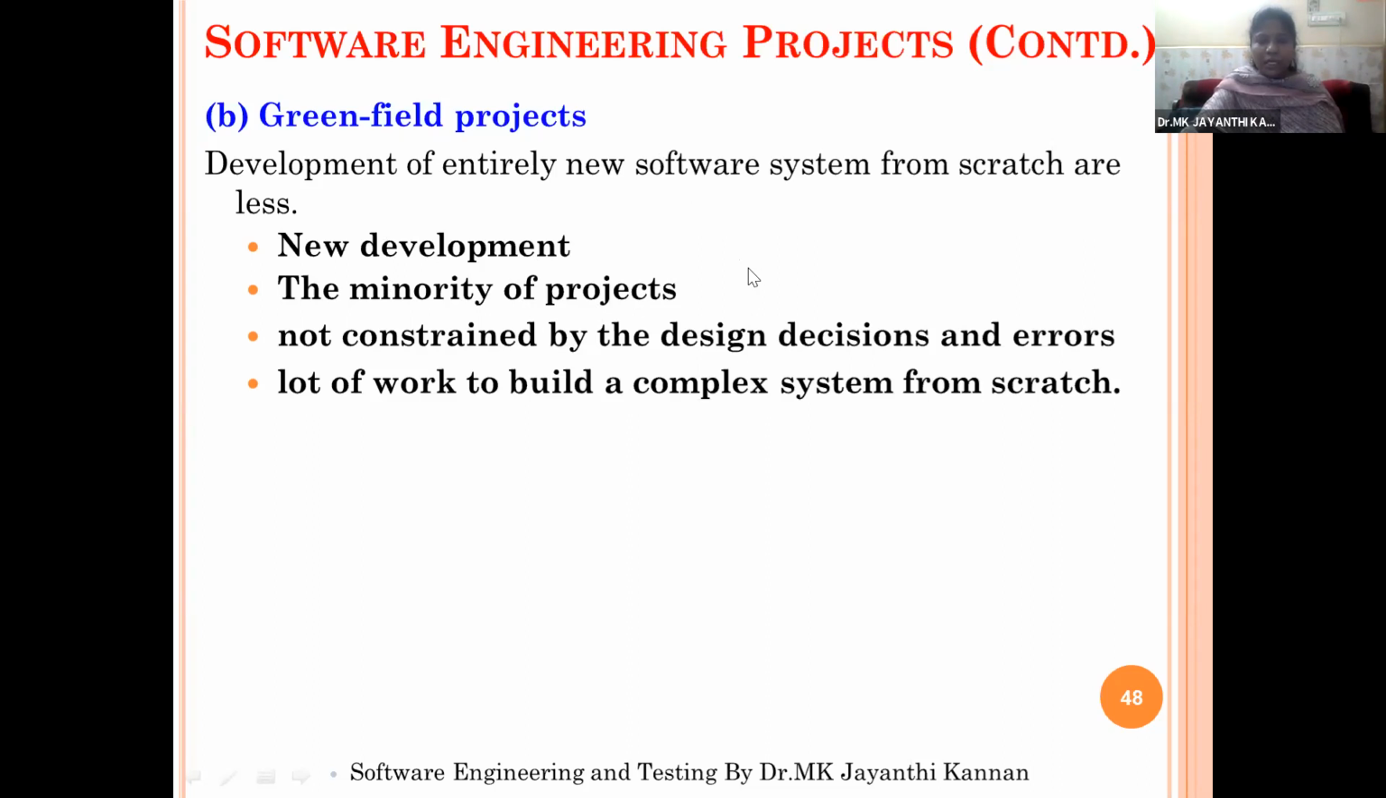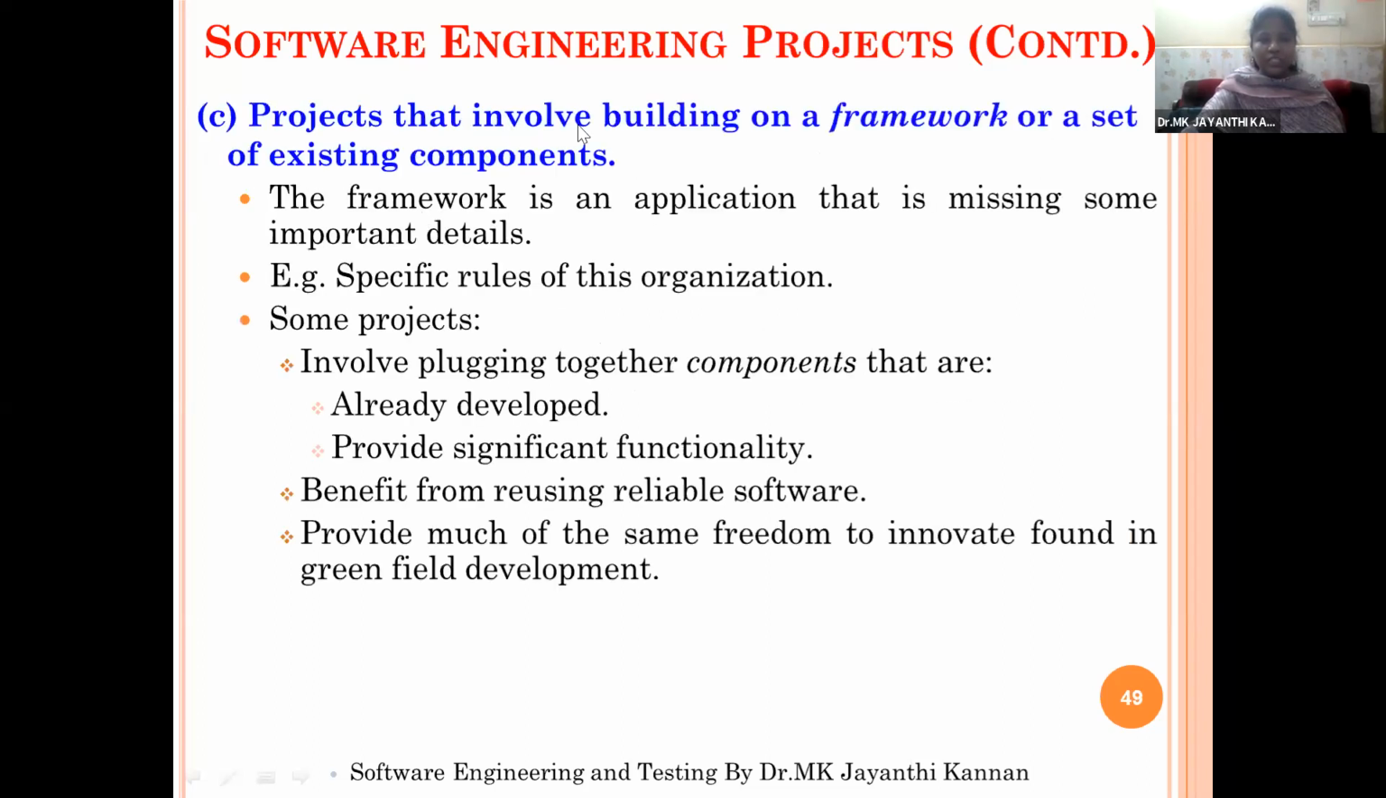So it means that the manual process is automated by using software. The third type is called projects that involve building on a framework or a set of existing components. We'll take a framework or model, and based on the model, we'll create the project. Whatever existing components can be reused, we will take those functions from existing projects. And if any new functionality is not available, that alone we will create from the beginning.